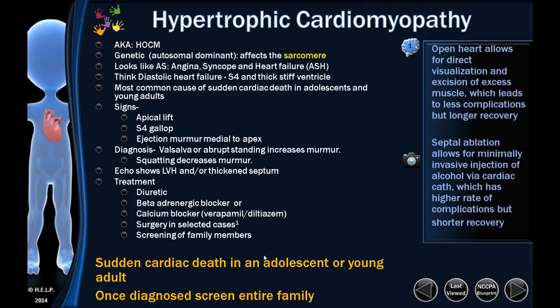Remember to screen family members of everybody with hypertrophic cardiomyopathy. That is the genetic mutation at the sarcomere, and it doesn't just happen at like age 14 or 15. You have to follow them until it finally develops.